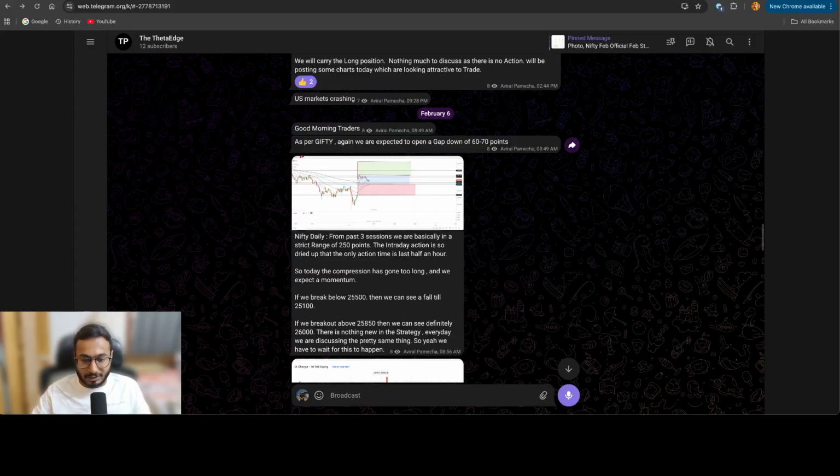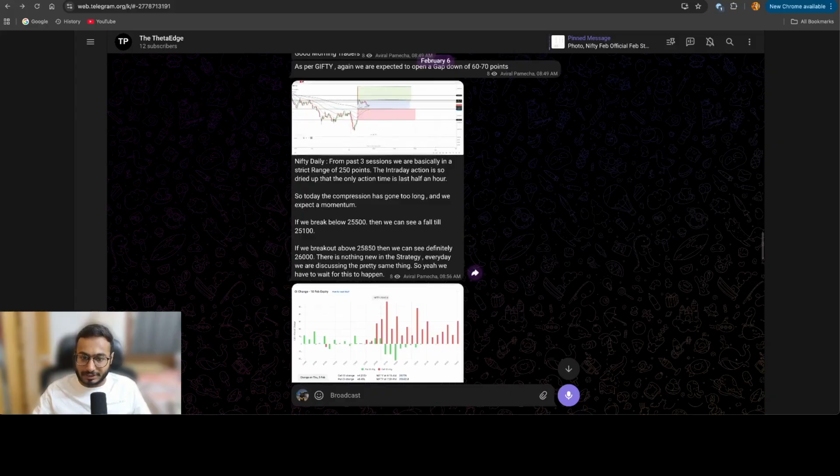I know the general perception is that not even a single trader makes money, but I'm a profitable trader. I am making money, so can you. It just requires an ultra level of discipline, and that's what we are teaching in this Telegram group. If you can see, we anticipated that we are opening a gap down of 60-70 points.